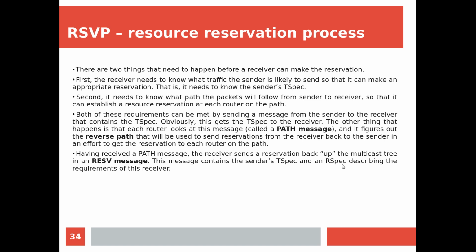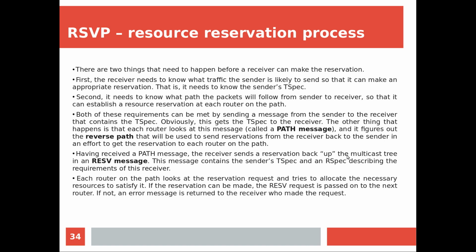But information is coming from the sender to the receiver only. So what are all the characteristics of the sender and what is needed by the receiver? Accordingly we are doing the reservation. Hope it is clear. We are looking at the sender's characteristics because information is coming from the sender to the receiver only. Now what the receiver is going to accept, or what is the requirement of the receiver, that is the R-spec of the receiver. Accordingly the reservation is done.